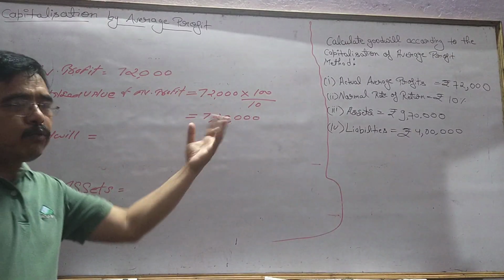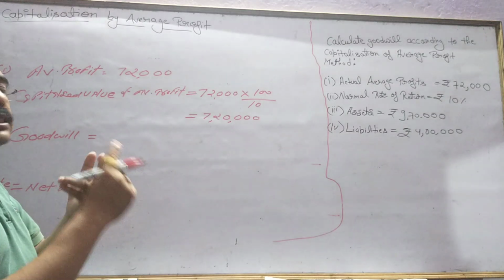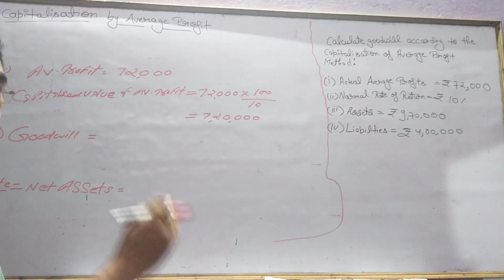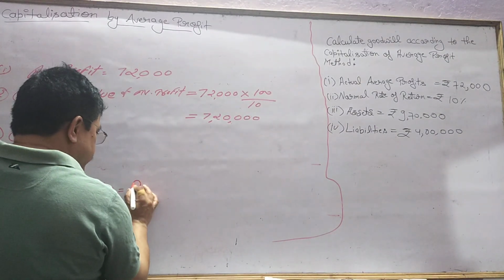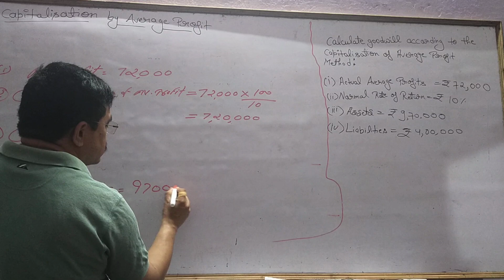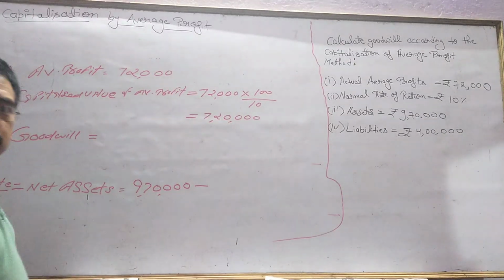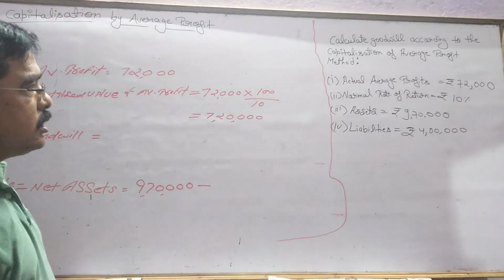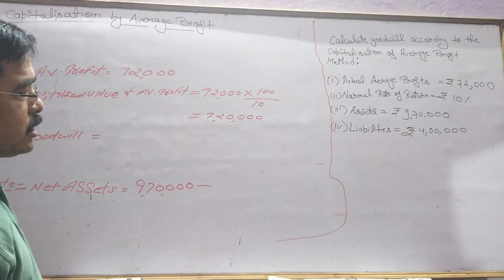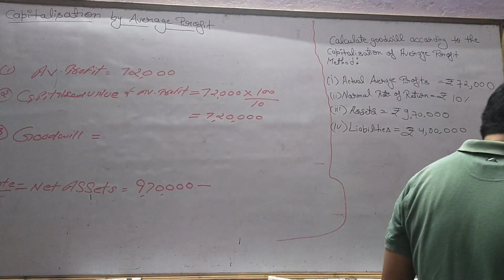There is no extra information about the goodwill, fictitious assets or non-trade investment, so we will take it as total assets. 9,70,000 is total asset, we are assuming that, and minus liability, 4 lakh, because it is not given in the question whether it is external liability or internal liability.